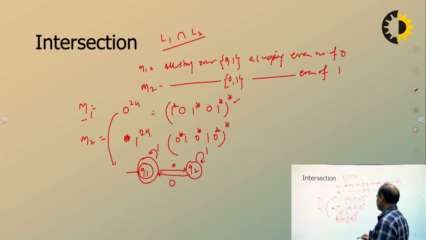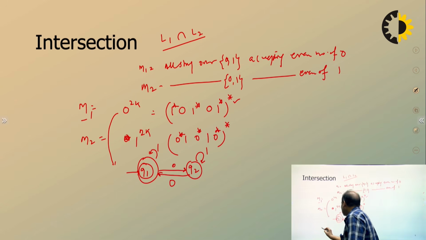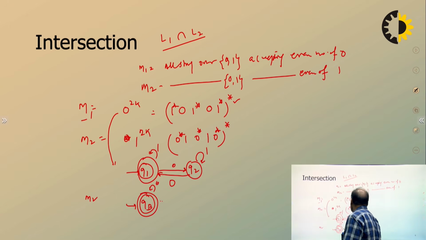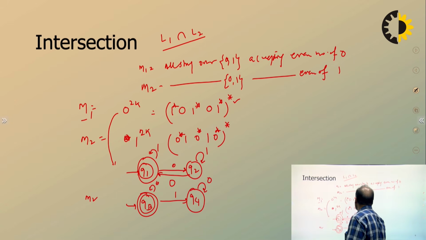Now let us have another machine which accepts an even number of 1s. Let's say Q3, with 0 on a self-loop, and 1 going to Q4, and Q4 with 0 as a loop and 1 going back. So now you have another machine M2.